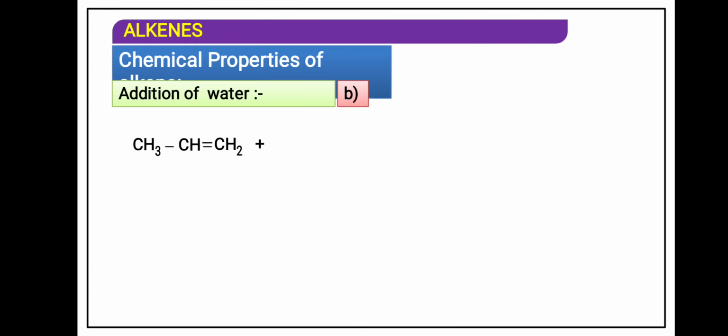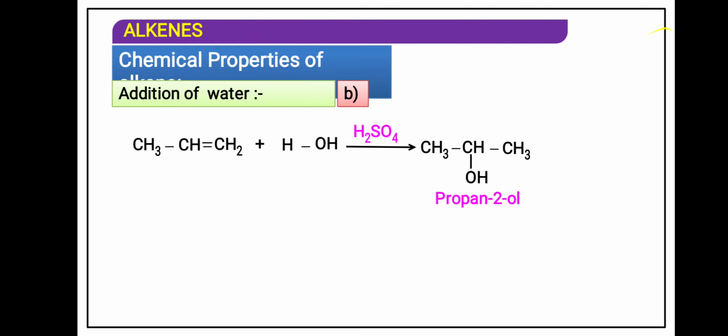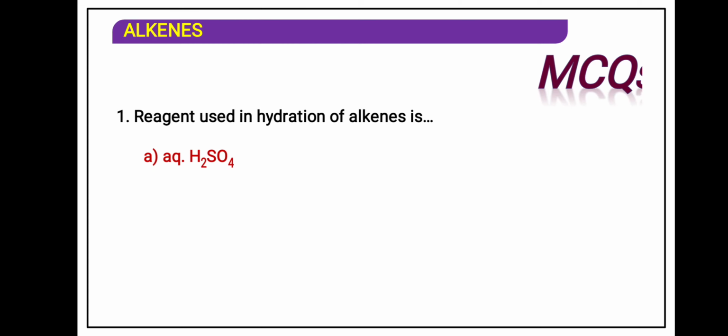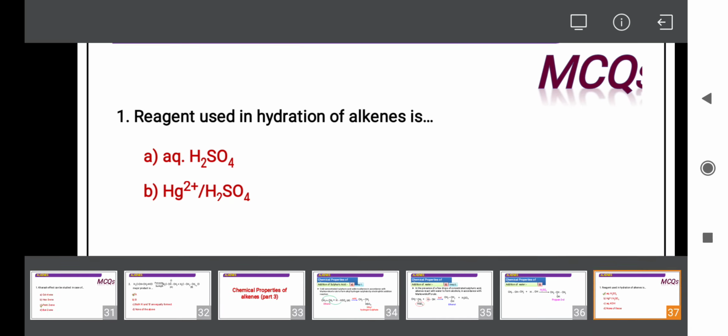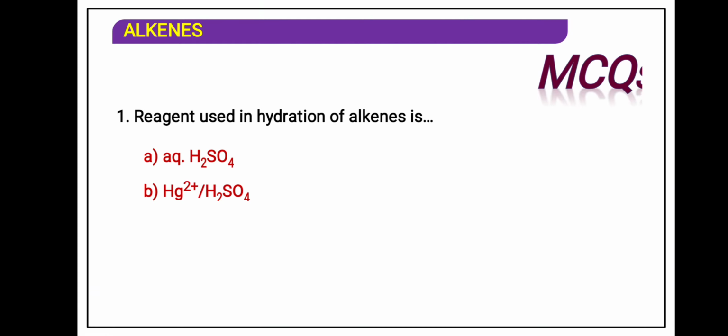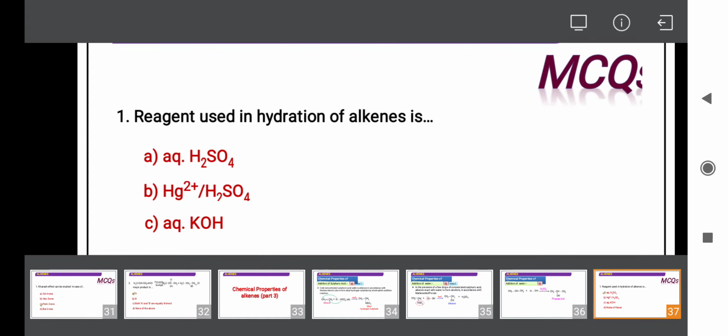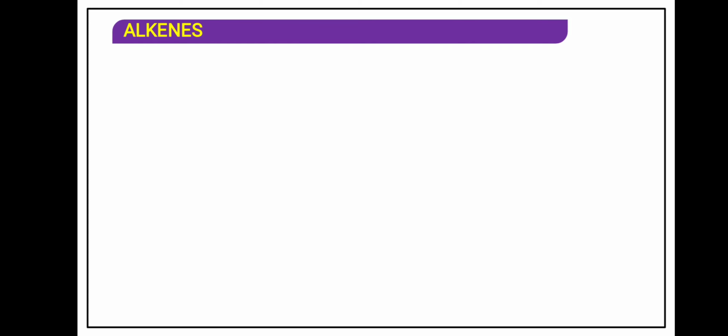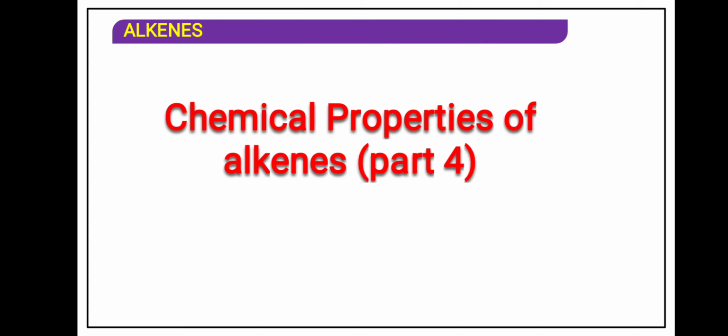Now what happens in case of unsymmetrical? Markovnikov's rule will be followed directly. Smart reaction: direct sulfuric acid is added on the arrow and the product will form. Hydration of alkene takes place in presence of sulfuric acid. Cold sulfuric acid, aqueous cold sulfuric acid. Next reaction.